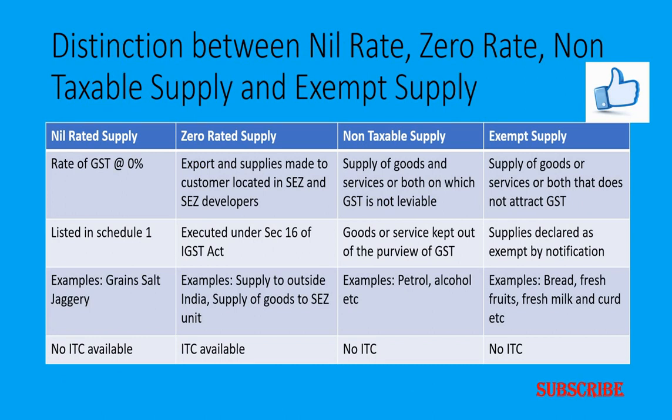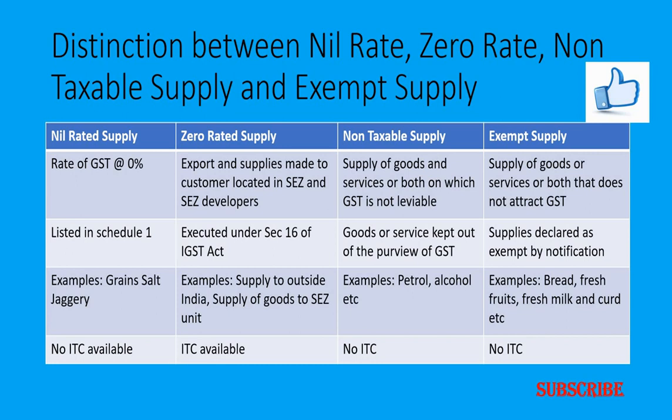Now this nil rate, zero rate supply, non-taxable supply and exempt supply, all create some kind of confusion. So now let us make a distinction between these four, that is nil rated supply, zero rate supply, non-taxable supply and exempt supply. In case of nil rated supply, the rate of GST is totally 0%.